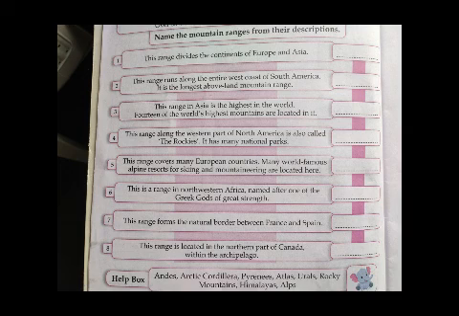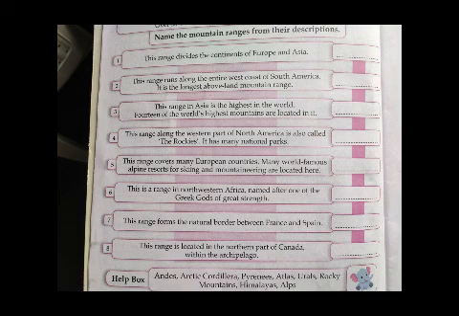Now see the second one. This range runs along the entire west coast of South America. It is the longest above-land mountain range. So we have already learned about this range, that it is along the west coast of South America, that is the Andes Mountains. So you can write there Andes Mountains.